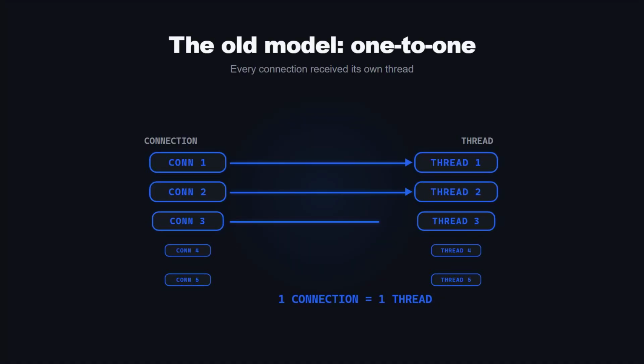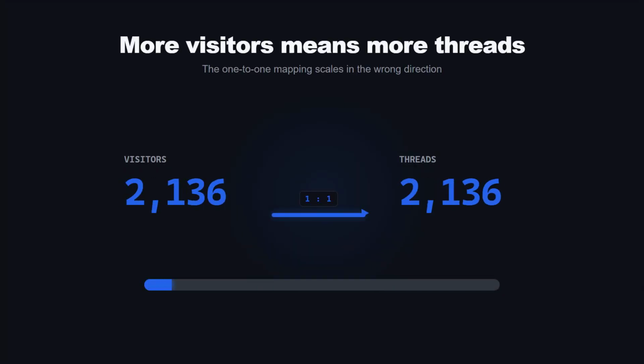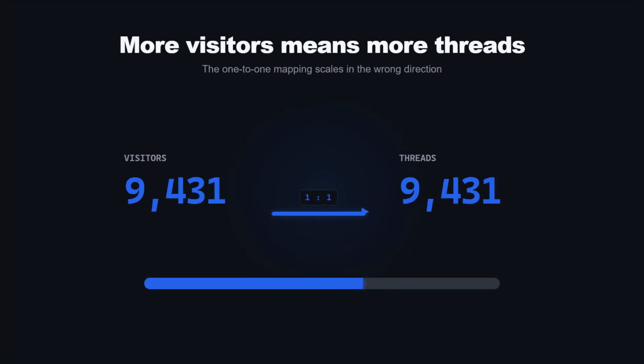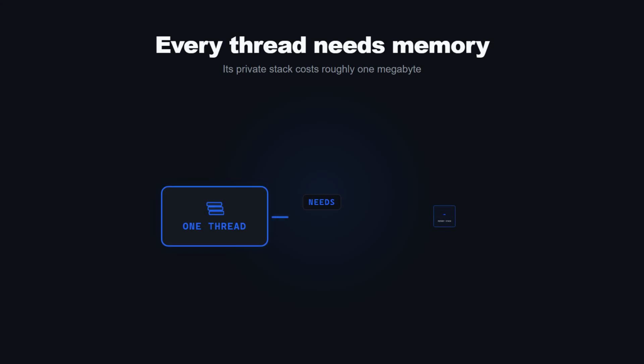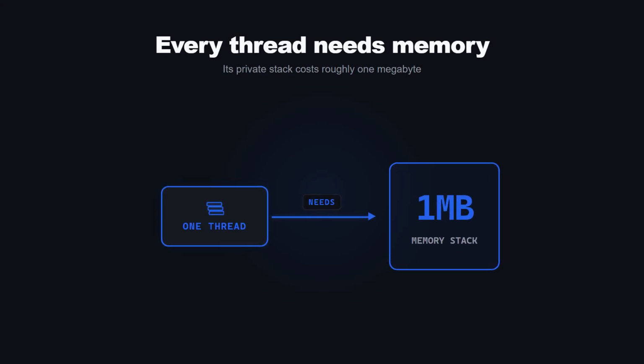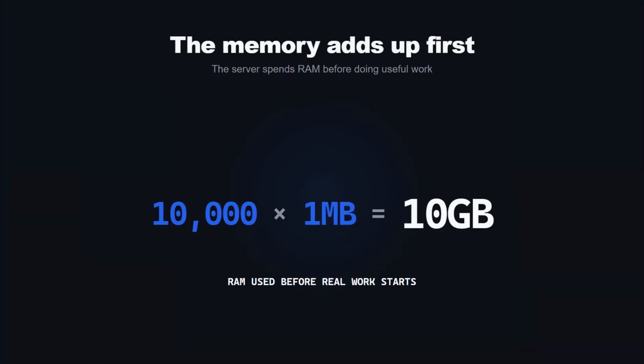In the late 90s, servers handled this with one thread per connection. New visitor, new thread. 10,000 visitors, 10,000 threads. Each thread needs its own stack, even trimmed down. That's roughly a megabyte. 10,000 threads is 10 gigabytes of RAM before the server has done a single second of real work.